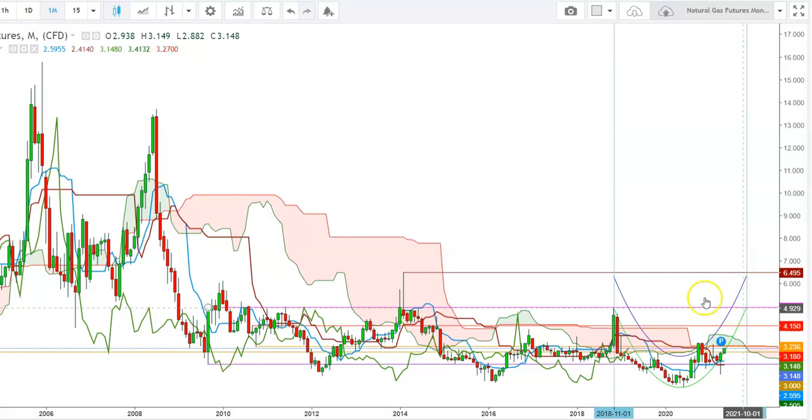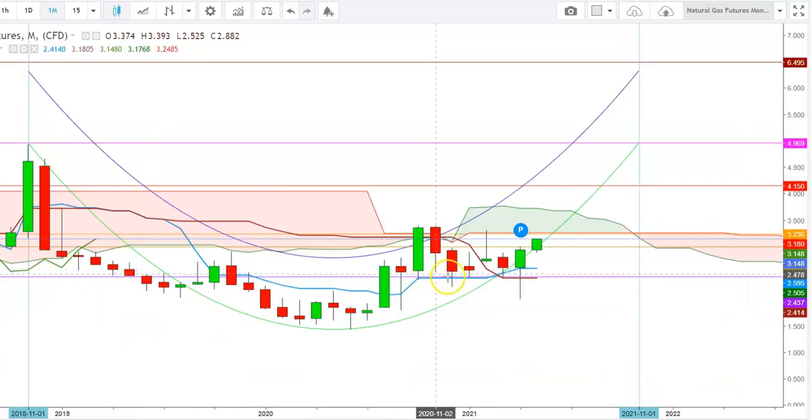Why I'm saying so? Here I would like to zoom this portion for you. Here you can see how the formation of a bullish crossover in a monthly time frame confirms the continuity of this bullish trend in natural gas futures, where they could test new highs during the upcoming weeks. I find the natural gas futures were ready to test the levels of $4.969 before the advent of November 2021.